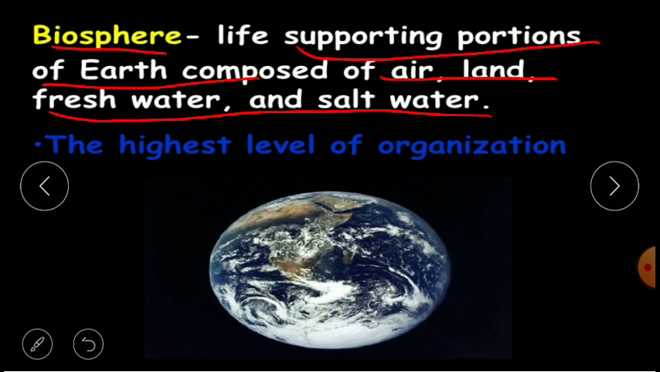It is the highest level of organization. After this, nothing, the whole earth, where only living organisms are yet discovered. So the biosphere is the complete life supporting portion of the earth composed of air, land, fresh water and salt water. So this is the highest level of organization.